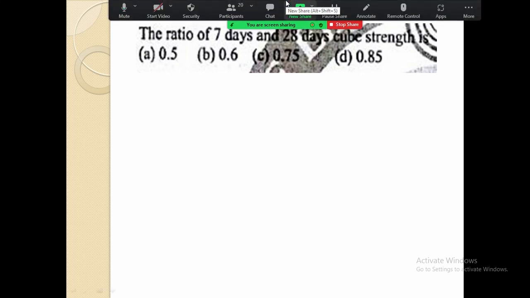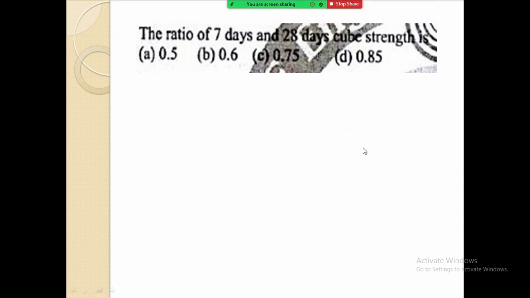Any idea about this? We test the cube after 28 days on the CTM, and there we find the compressive strength of the concrete. But after 7 days, although it has not fully gained all its compressive strength, some compressive strength is gained by that concrete.